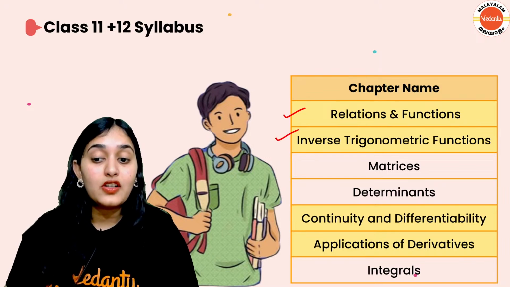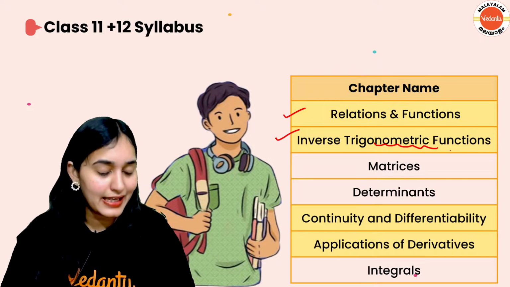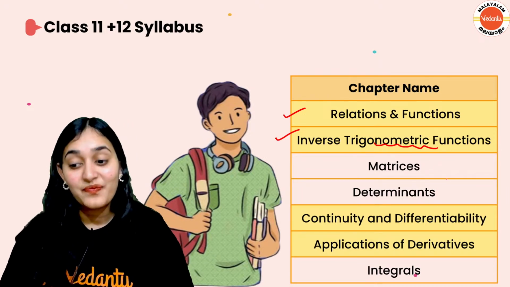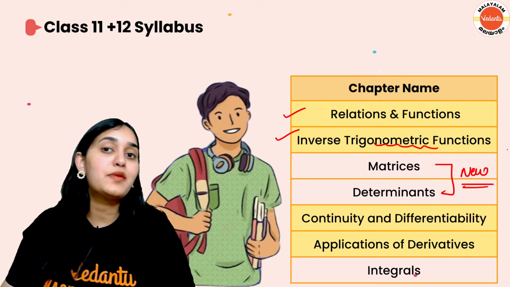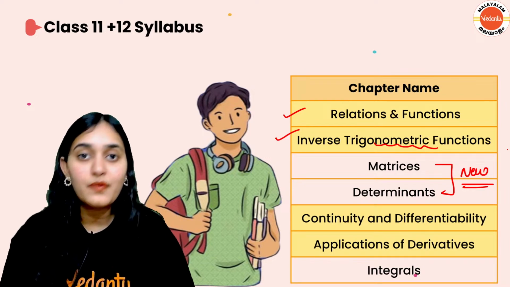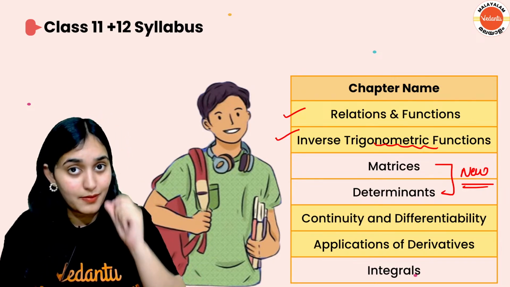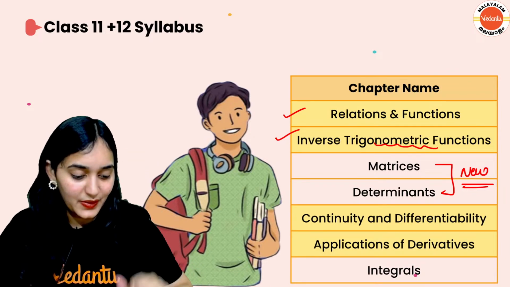Next, inverse trigonometric function is part of trigonometric function itself. So if you know trigonometry, inverse is going to be easier. Matrices and determinants, absolutely new, brand new concept for you, but very interesting chapters. They come under algebra, and once you learn them, they are very easy to go.